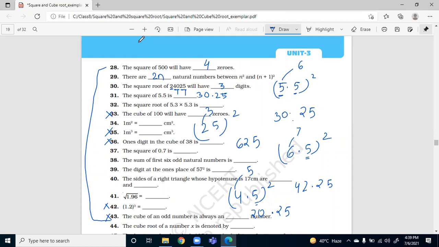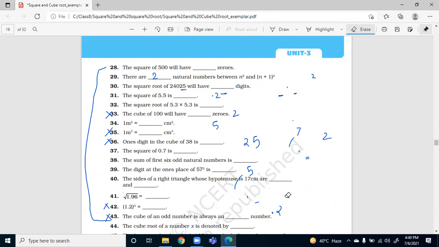Okay, so it can work for bigger numbers also. Let me tell you how. Like if I ask you the square of 95, then 5 into 5 is 25.